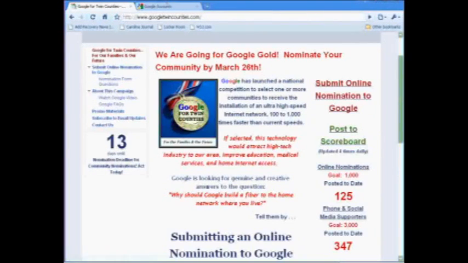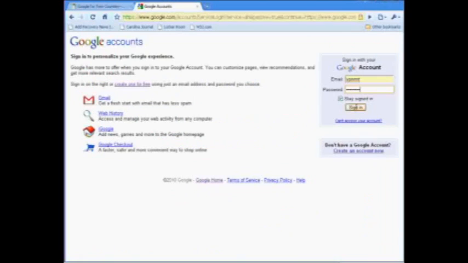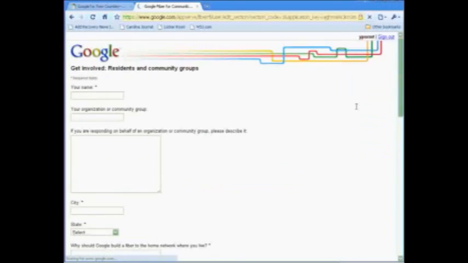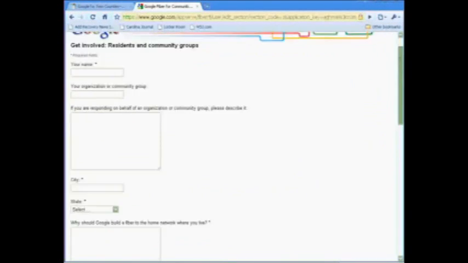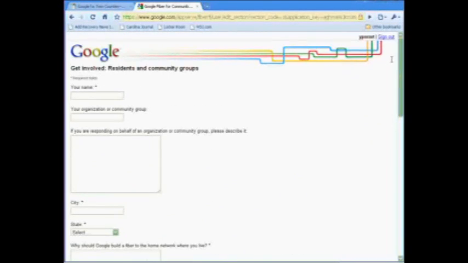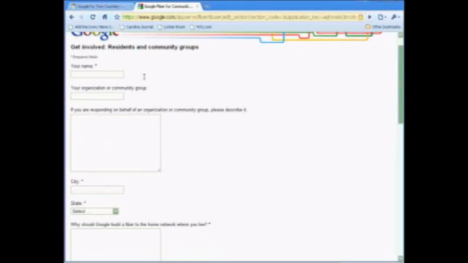Let's go ahead and sign in real quick. And then it comes here. And now if you notice, we're actually using Google Chrome for this. We're doing our best to use Google products whenever we promote this. Here you will type in your name, Kenneth Hunter. Now, organization or community group.